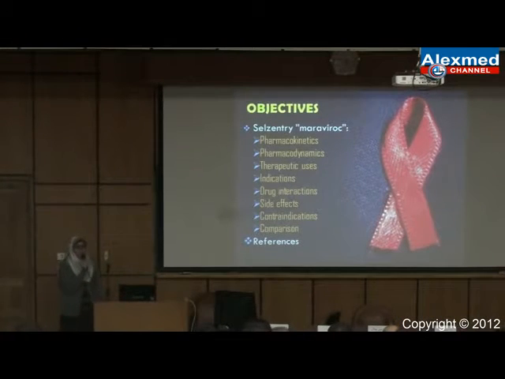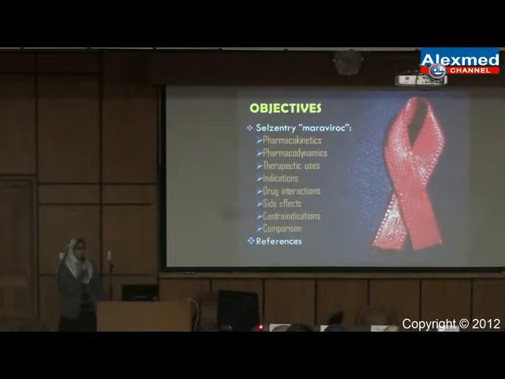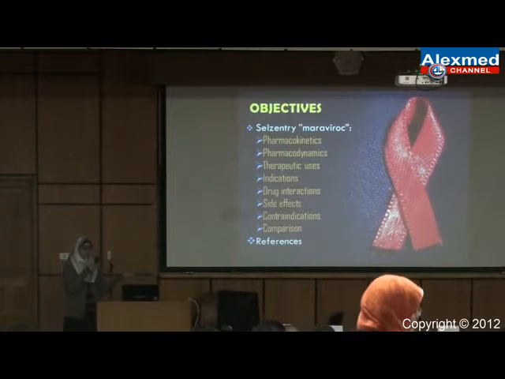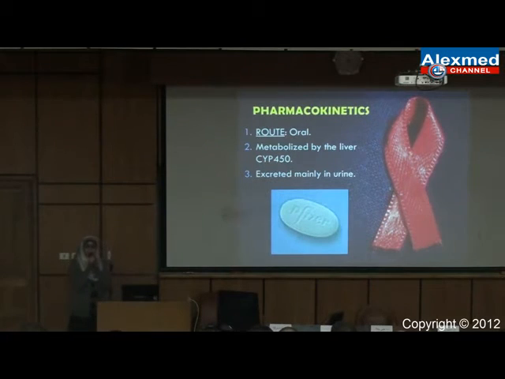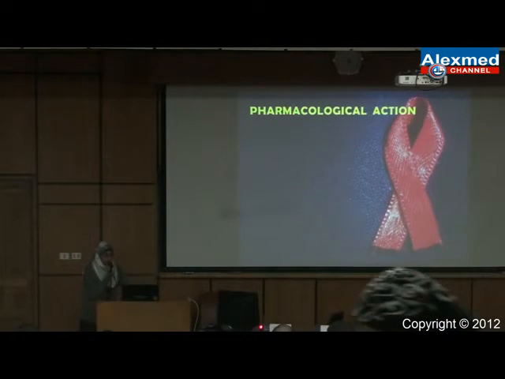For discussion of any drug, we all know that we must discuss its pharmacodynamics, the therapeutic uses, indications, side effects, and finally contraindications. What about pharmacokinetics? Selzentry is only available in oral doses. It is not given by injection or anything. It has 150 milligrams and 300 milligrams. It is digested in the GIT, absorbed, and then metabolized in the liver by the cytochrome P450 enzymes. Then it is excreted finally in the urine.